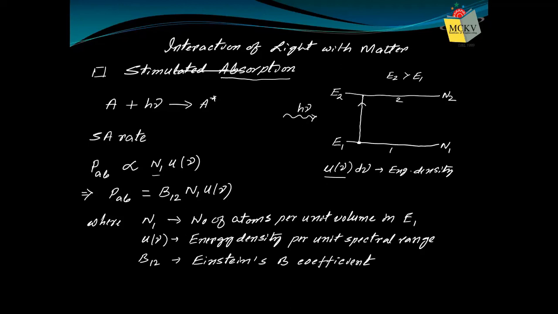Like in your exam, you require at least 25 marks. Otherwise, you will get a backlog. You will not be promoted. Your whole year will be lost. So for precaution, what can we do? Instead of supplying just E2 minus E1 energy as h nu, we will supply a greater amount of energy, more than E2 minus E1, to be on the safe side. Just like I have said, to get more marks, get at least 50 marks in the exam. Same reason here.